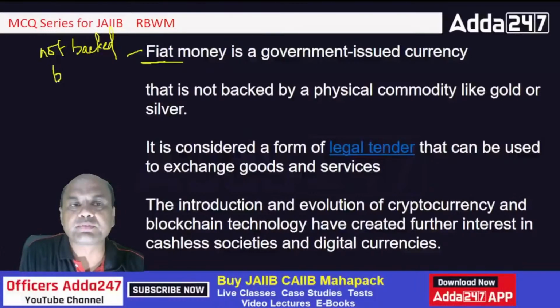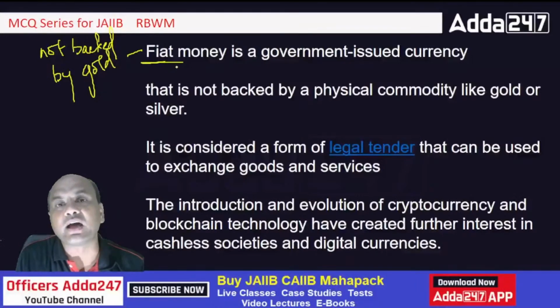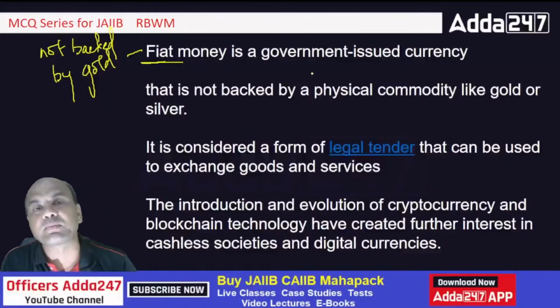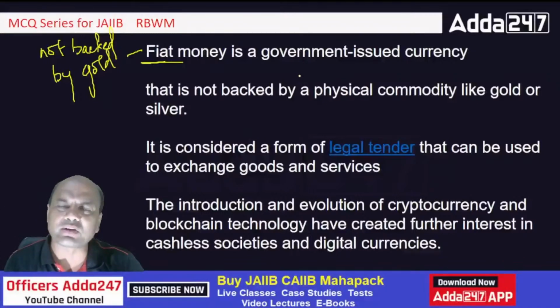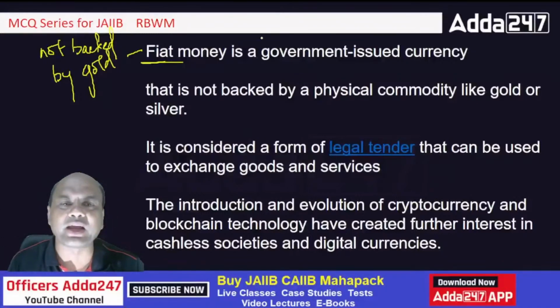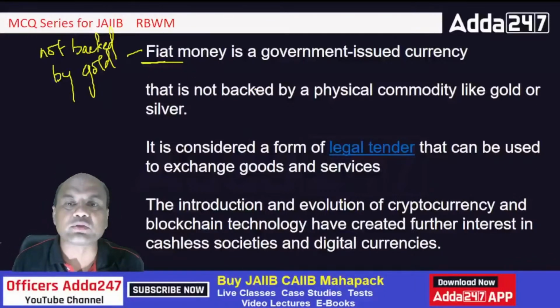Because earlier we were taught in our schools and colleges that whenever RBI issues the notes, RBI has to keep that much amount of gold, right? Many things were taught, nothing like that. So fiat means not backed by any gold. That is, not backed by a physical commodity like gold or silver. It is considered to be a form of legal tender that can be used to exchange goods and services.